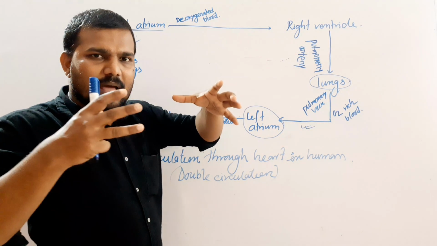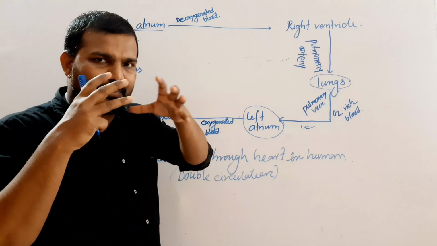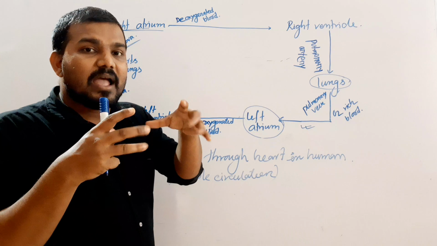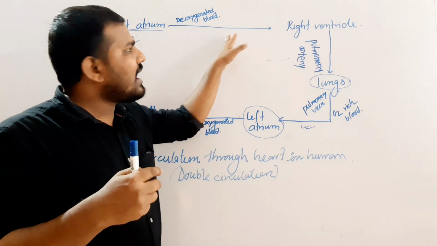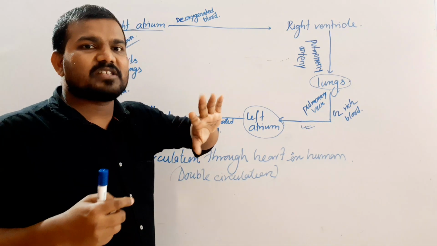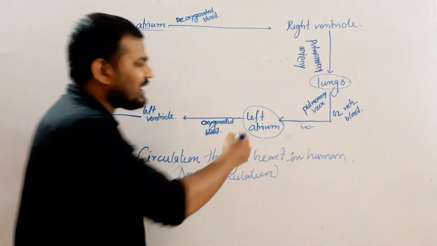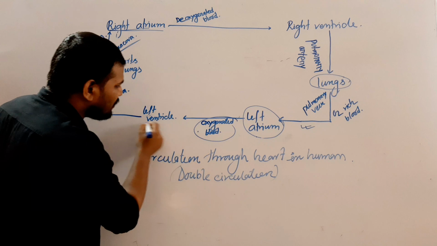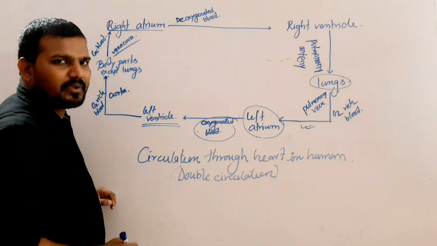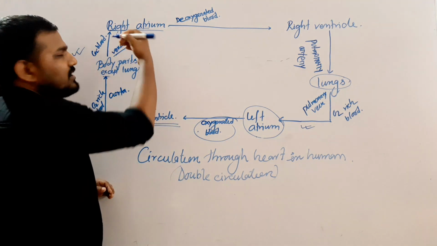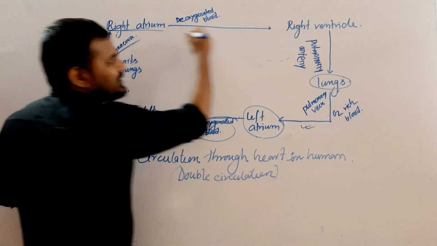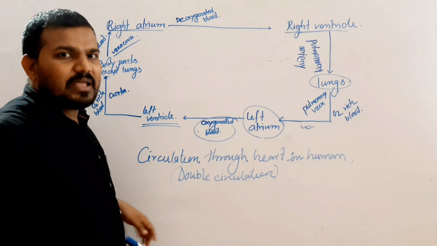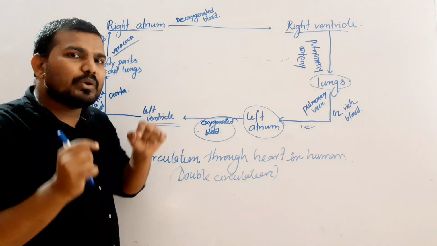So when the left and right atria are full, they contract, the valves between the atria and ventricles, bicuspid and tricuspid, open, and from the left atrium the oxygenated blood is pushed down into the left ventricle, and the deoxygenated blood from the right atrium is pushed down into the right ventricle. Clear?